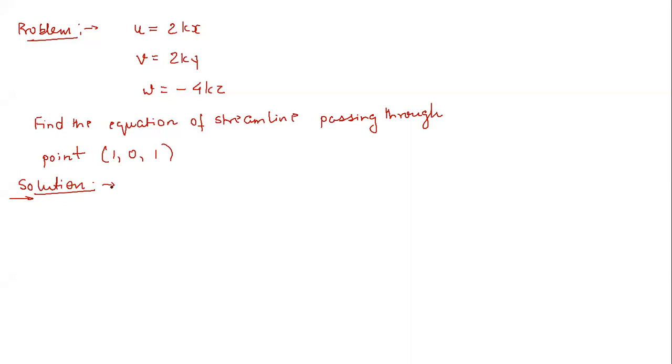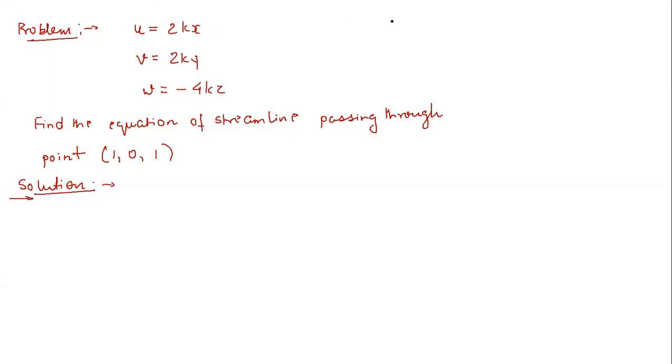Now tell me how to solve this. First of all, tell me, is this flow steady or unsteady? Steady, because neither the u component, nor the v component, nor the w component depends on time. Also remember that here the u component is just a function of x, it is not varying in the y direction, but this is not always true.